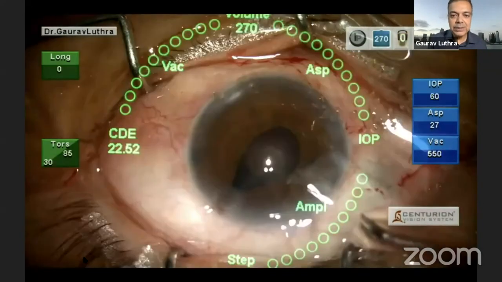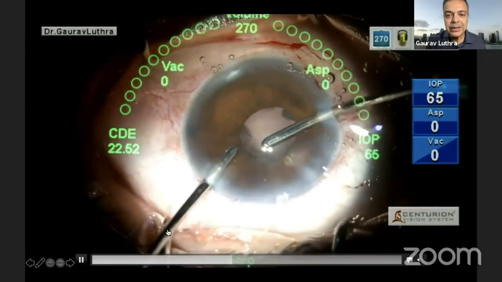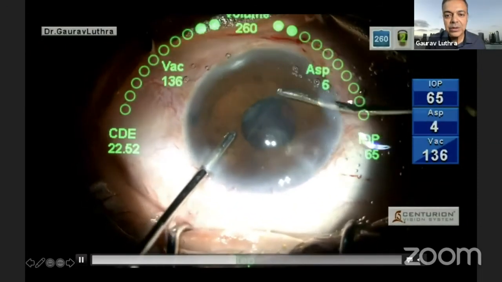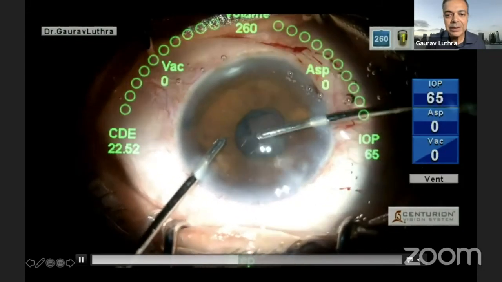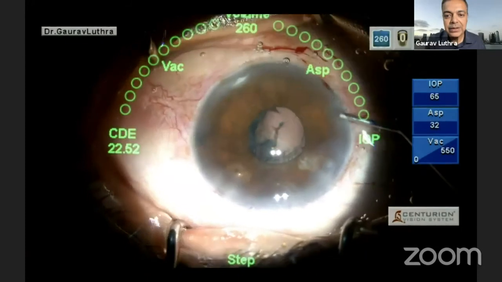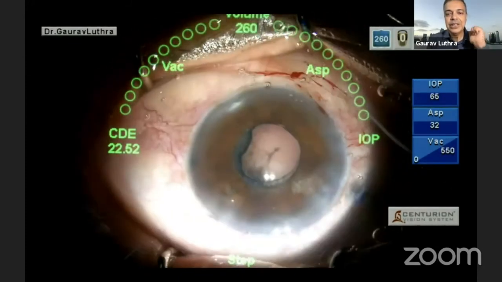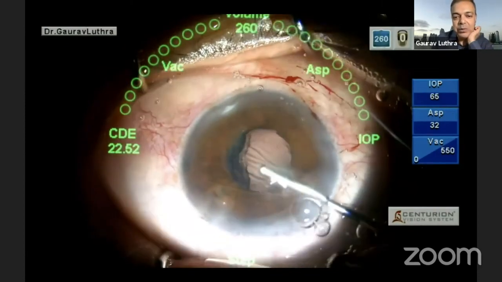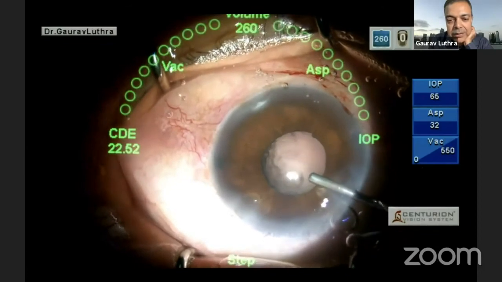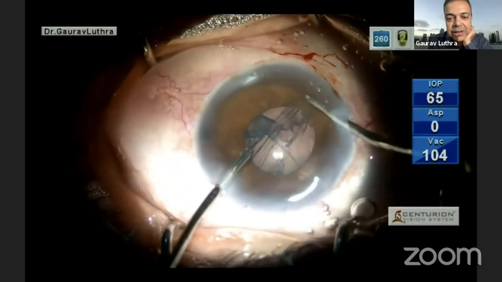But now at this point, I thought that things were over for me, and I started aspirating the cortex. As I started doing that, I suddenly got the feeling that the whole capsular bag was coming with it. So I had to pause and put some phenocaine in there. You can see how the patient is shaking and moving and didn't want me to operate anymore. I go back and put in some viscoelastic and deepen the bag. I have to see whether the bag is intact so that I can put in a CTR.